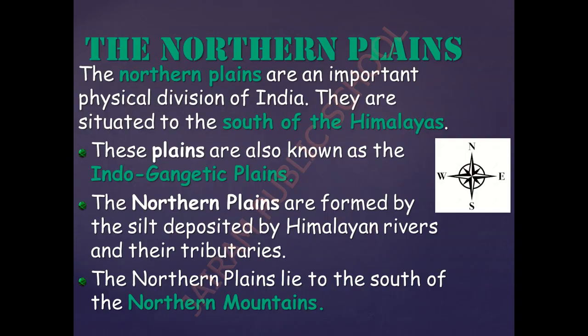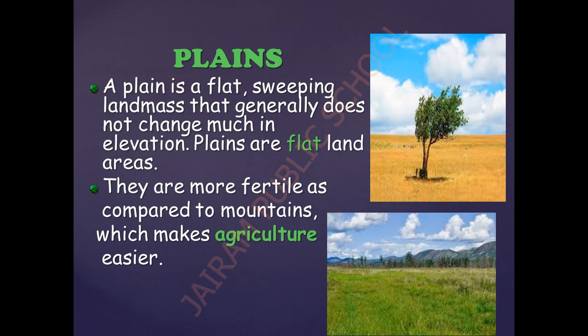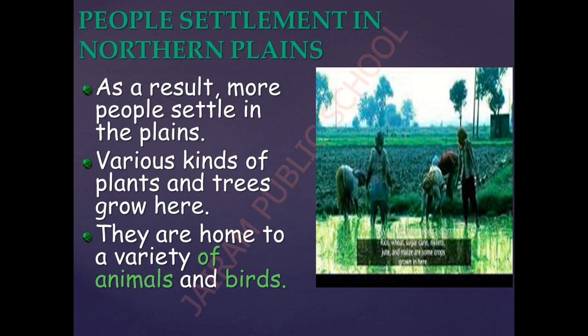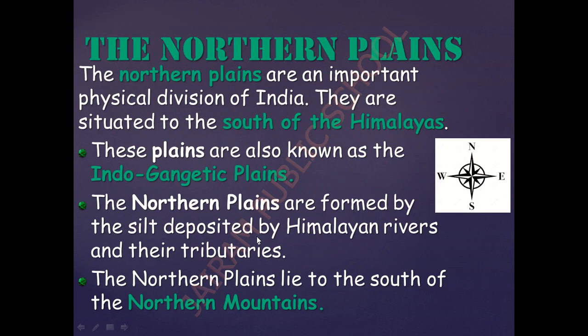So we can have a short recap over it. We started with the meaning of the plain. A plain is a flat sweeping landmass that generally does not change much in elevation. Plains are flattened land areas, and the plains are more fertile than the mountains. Then we saw the different crops which are cultivated in the plain area, and then we saw about the northern plains.